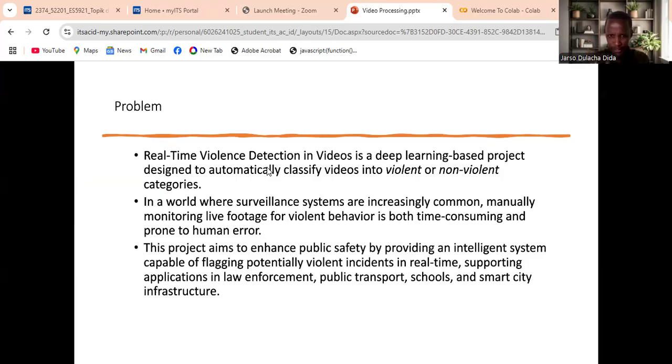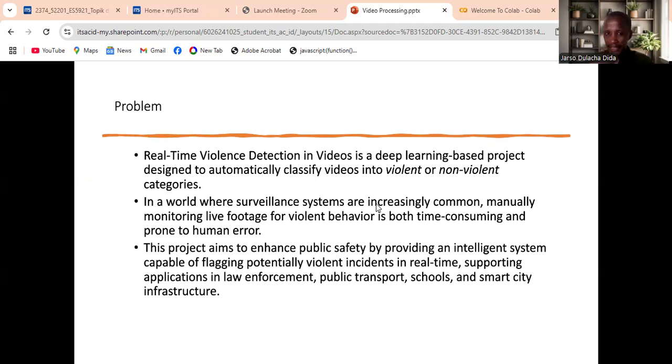In today's world, where surveillance systems are increasingly common, manually monitoring for violent behavior is time-consuming and prone to human error.